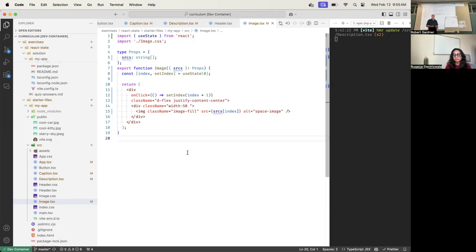So the user comes along, this annoying user keeps clicking on it, clicks the image again. So when the user clicks the image, what happens? The on-click triggers, the event fires. So the on-click handler gets executed. And we end up calling this arrow function, which calls set index with the value of 2, 1 plus 1, which is a 2.